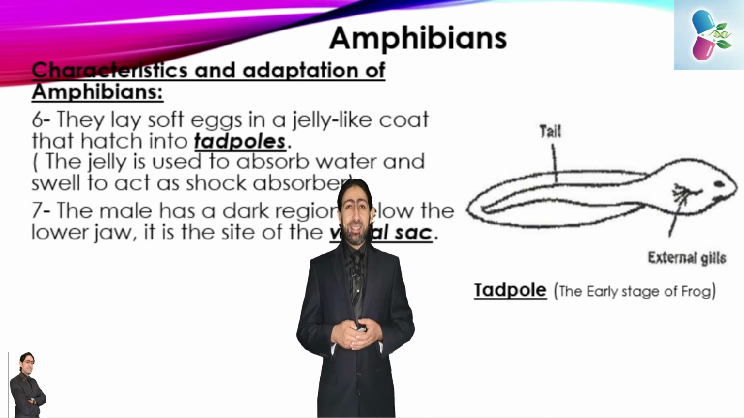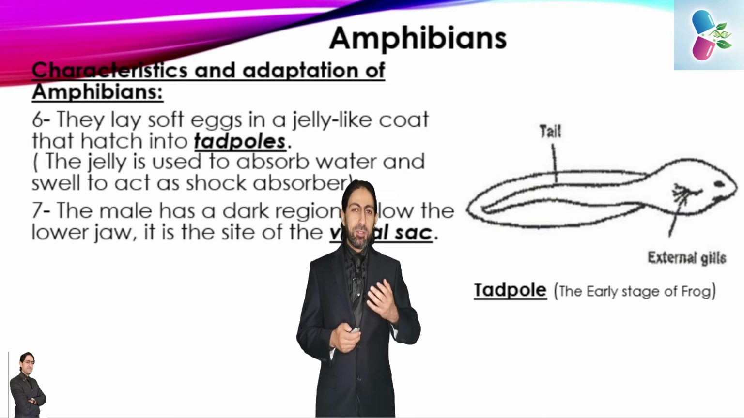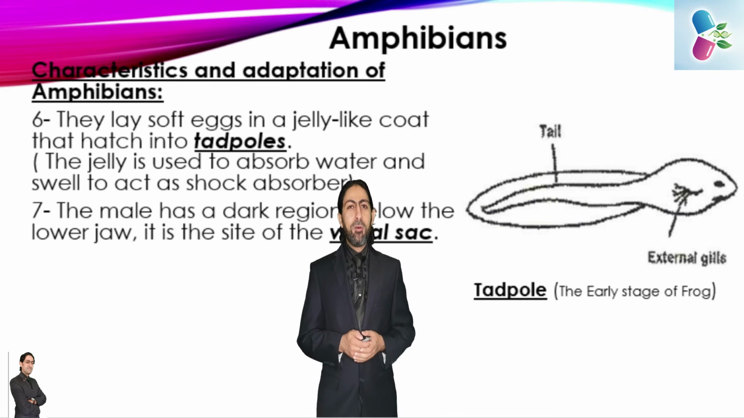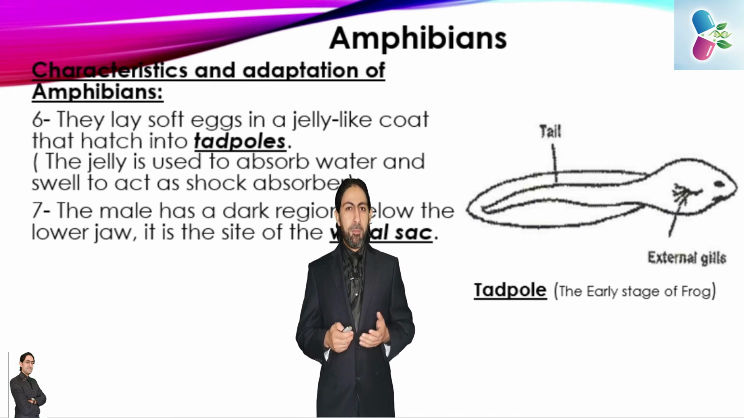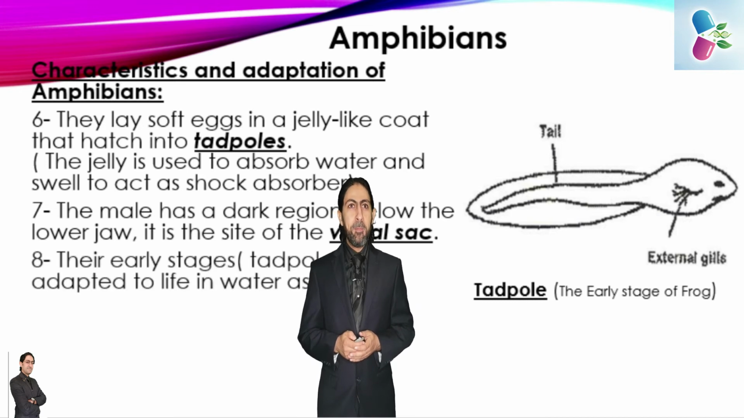The male has a dark region below the lower jaw. It's the site of the vocal sac, in order to produce the very well-known sounds of the frogs and toads that are members of class Amphibia.